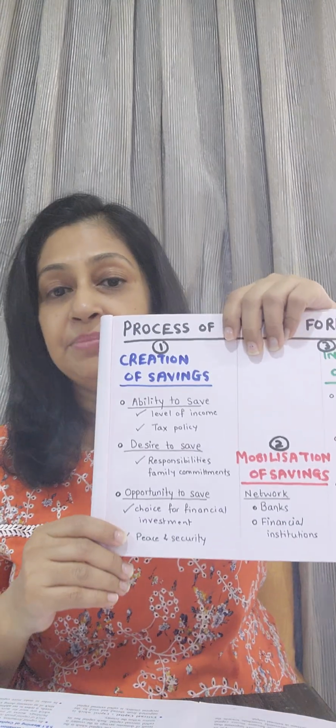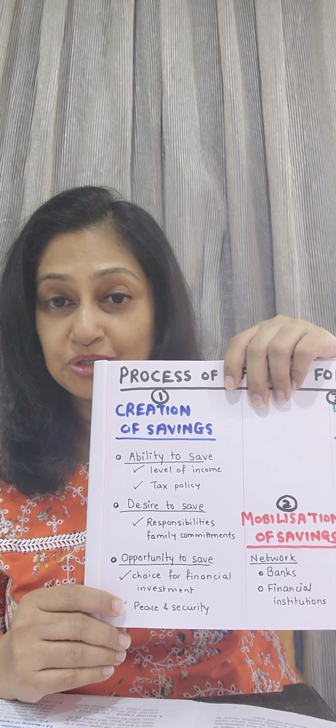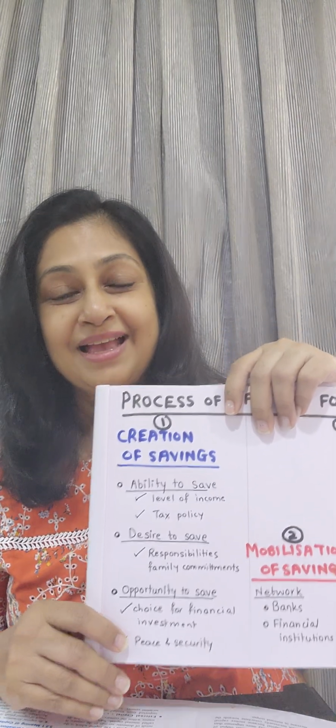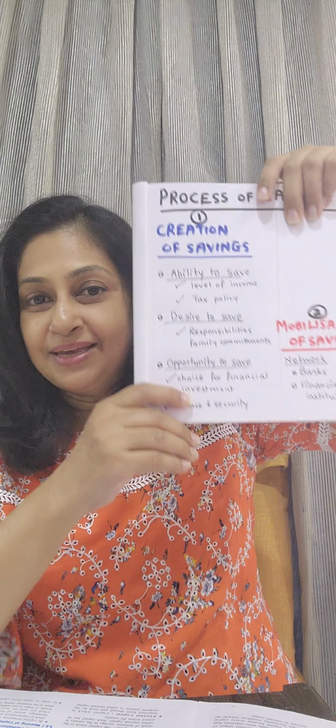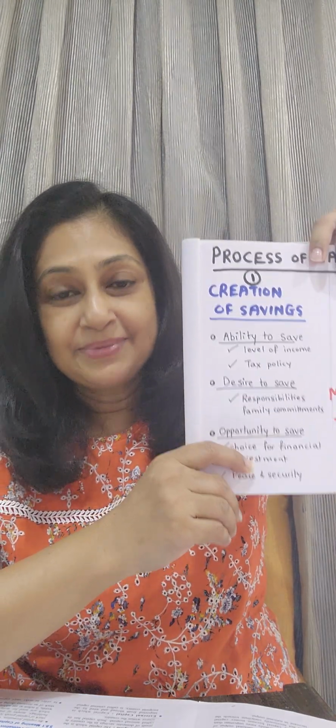Creation of saving is dependent further upon 3 factors: ability to save, desire to save, and opportunity to save. Ability to save is dependent upon the level of income, the level of taxation in an economy, or the tax policy of the government.